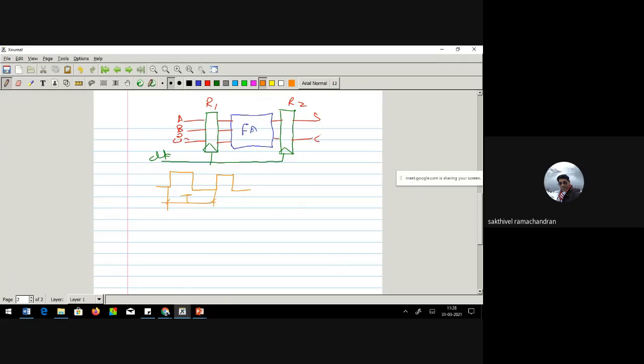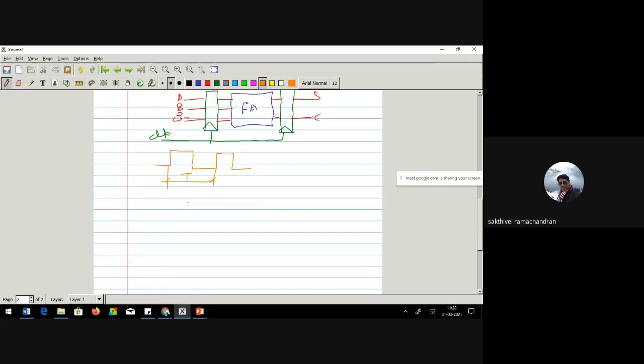To answer this question, let's find out one simple method again. Let's take this full adder. As I said, you have three inputs A, B, C, and sum and carry.